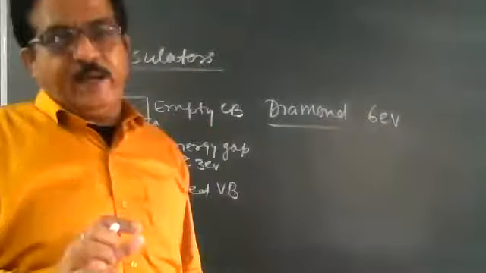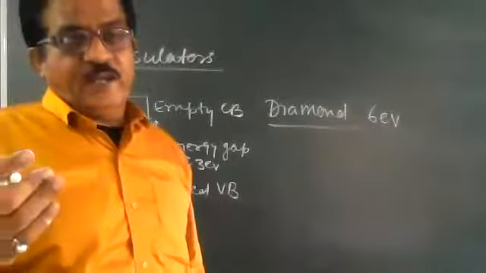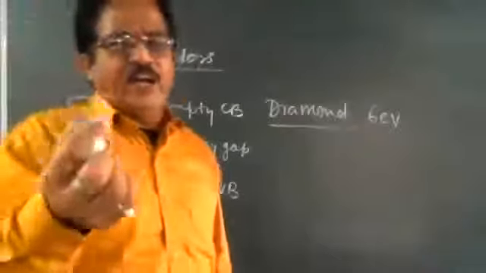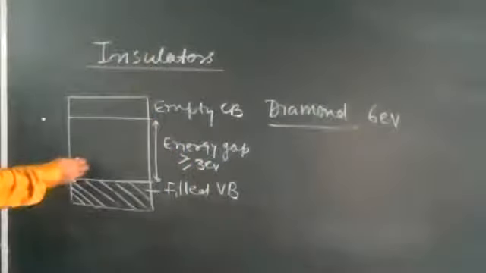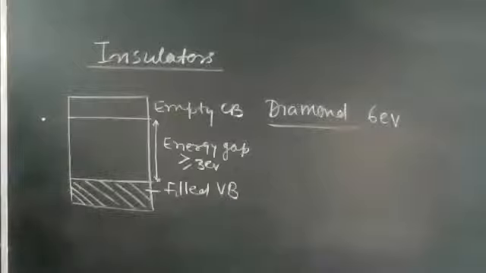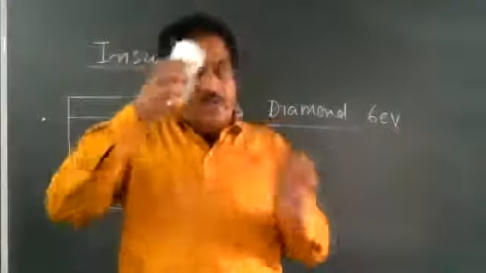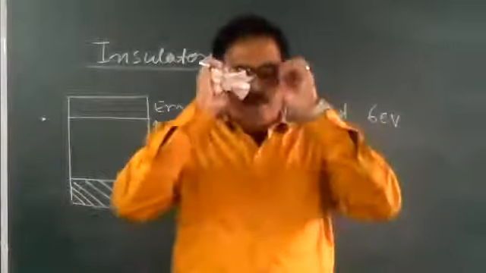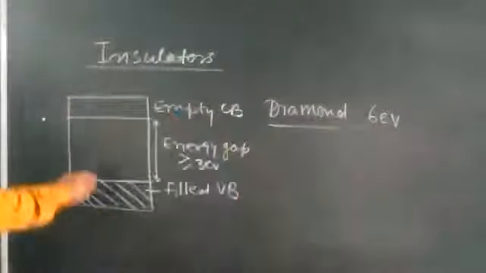Even if we apply a very high electric field, then only a few electrons jump from the valence band to the conduction band, or very little current, in the range of microampere, can flow in this type of material. Write this line: electrical conduction in these materials is not possible.